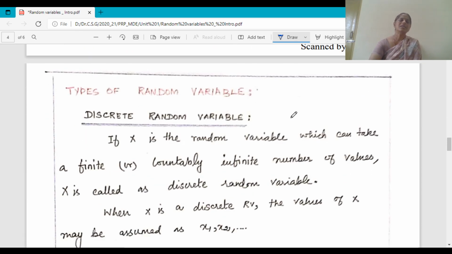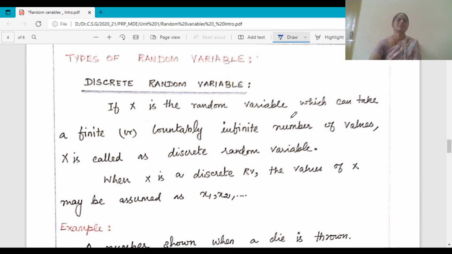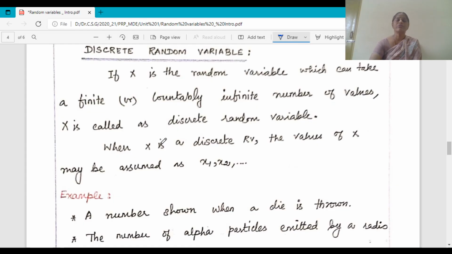And let us see the types of random variables. There are two types of random variables. One is the discrete random variable and the other is the continuous random variable. So when do we look for a discrete random variable? When the outcomes of the sample space are finite or countably infinite, then we look for a discrete random variable.